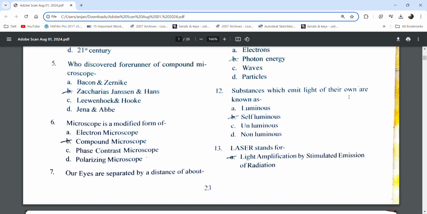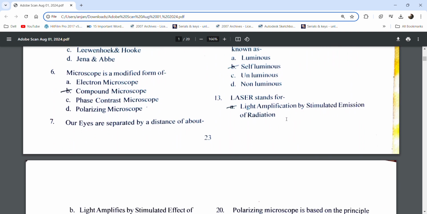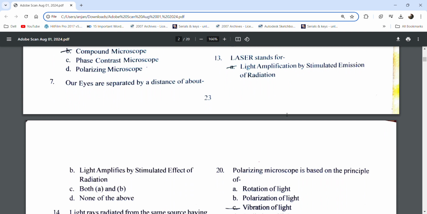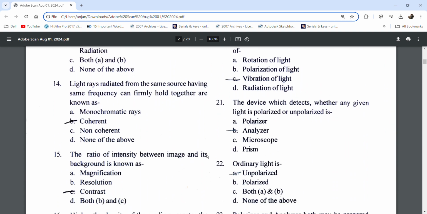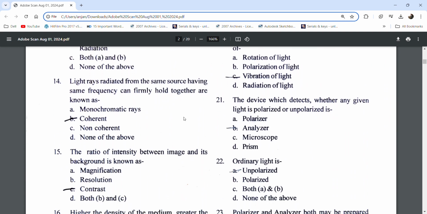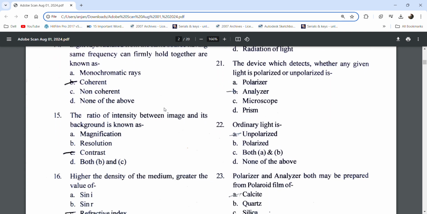Substances which emit light of their own are known as self-luminous. Laser stands for light amplification by stimulated emission of radiation. Light rays radiated from the same source having the same frequency that hold together are known as coherent.